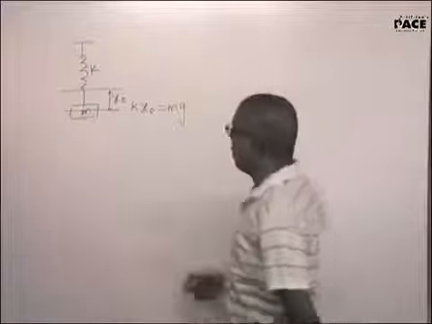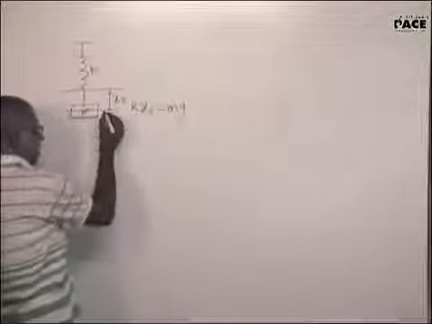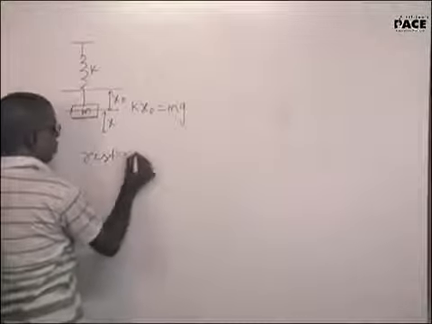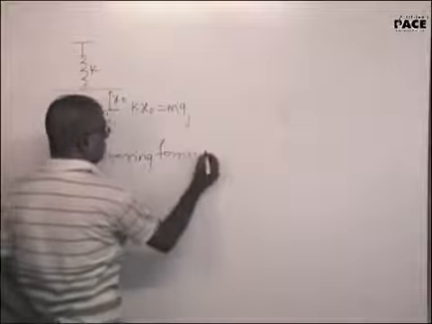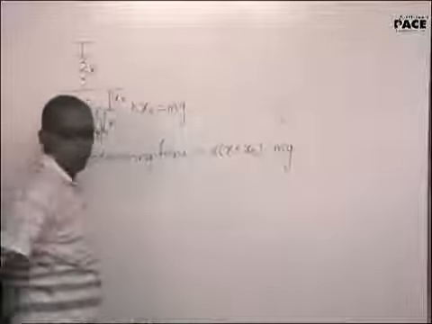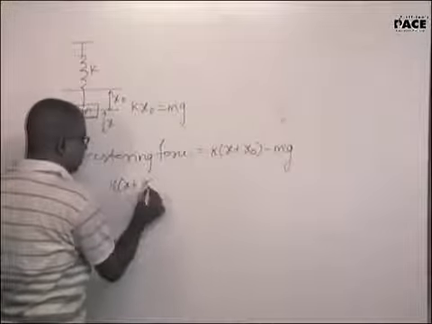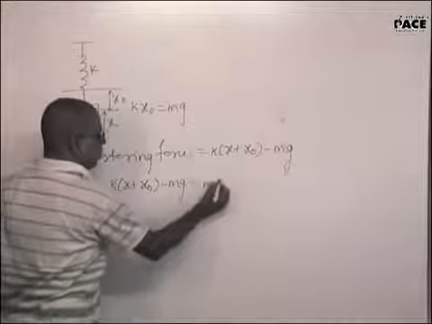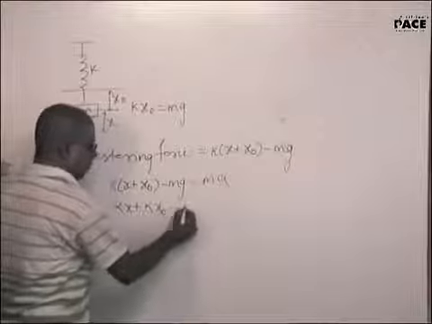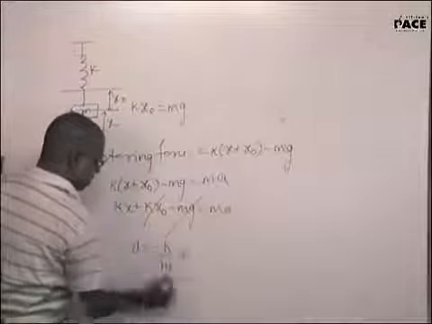Yes, sir. If kx naught is equal to mg here, from the equilibrium position when I displace it by a distance of x, net total restoring force will be equal to k(x plus x naught) minus mg. Restoring force is upwards, minus mg. So it will be k(x plus x naught) minus mg is equal to mass into acceleration. So kx plus kx naught minus mg is ma. a is equal to minus k by m into x.